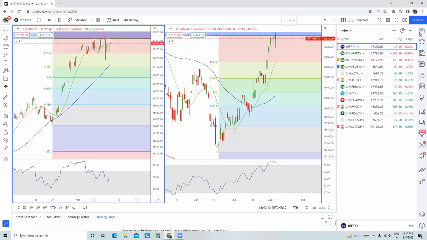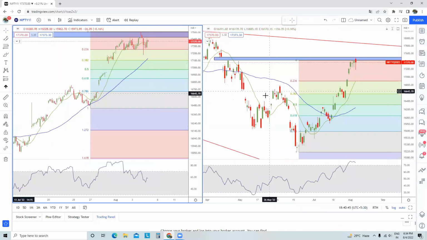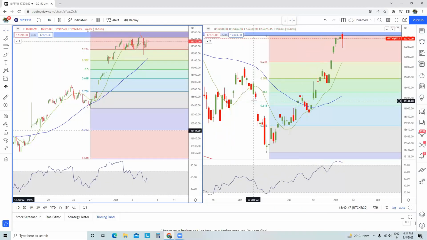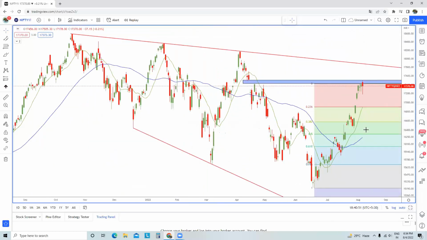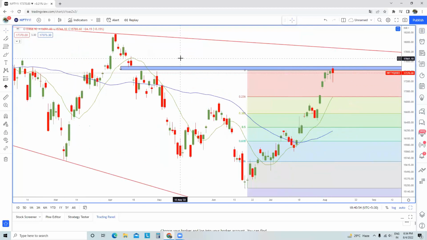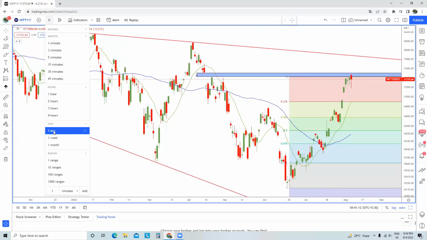Now, coming to the Nifty futures daily time frame chart, what we can see is this blue horizontal band. Now, what is this exactly and why have I put it up over here? This is a gap which had been formed on, you can see over here, 18th April 2022 due to a gap down, and after that this was never filled. And this particular gap is a very important resistance even in the weekly time frame chart.